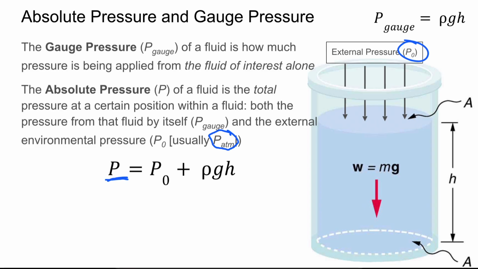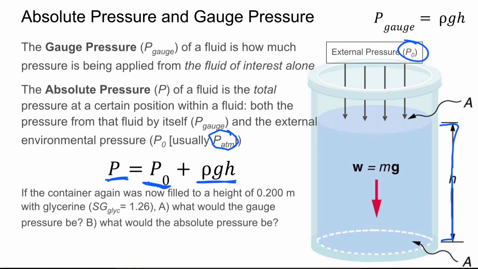So our absolute pressure, or P, naked P with no little zero next to it, is going to equal P naught, the external pressure, plus that gauge pressure, rho g h: the height of the fluid of interest above us, times g, times its density. So if the container again was now filled to a height of 0.2 meters with glycerin, which has a specific gravity of 1.26, what should the gauge pressure be, and what would the absolute pressure be?